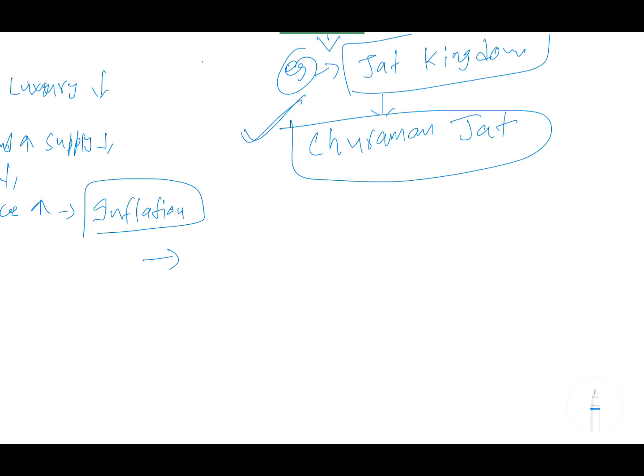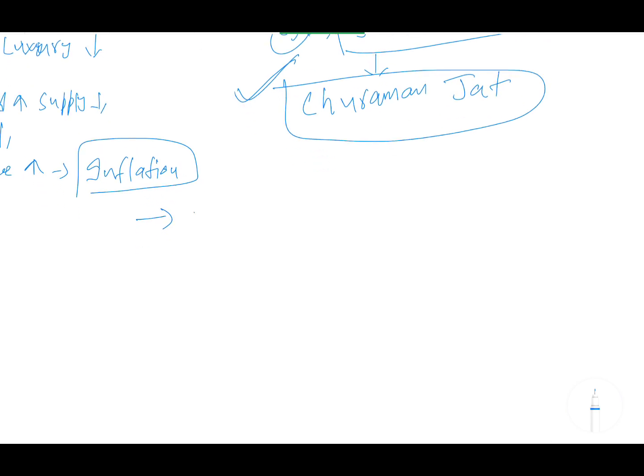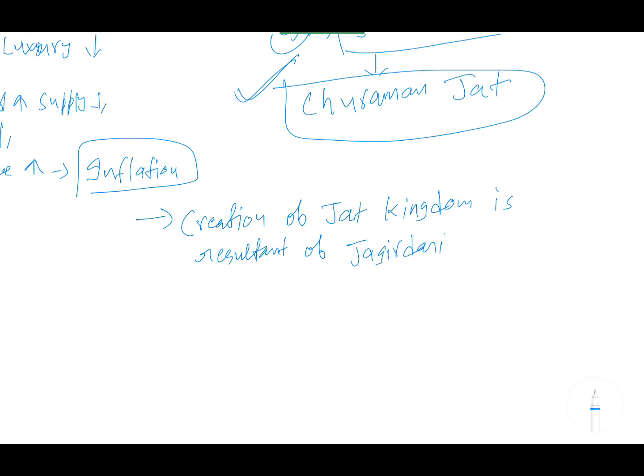So you can write: the creation of the Jat Kingdom is the resultant of the Jagirdari crisis that hurts political stability, because this leads to political instability.